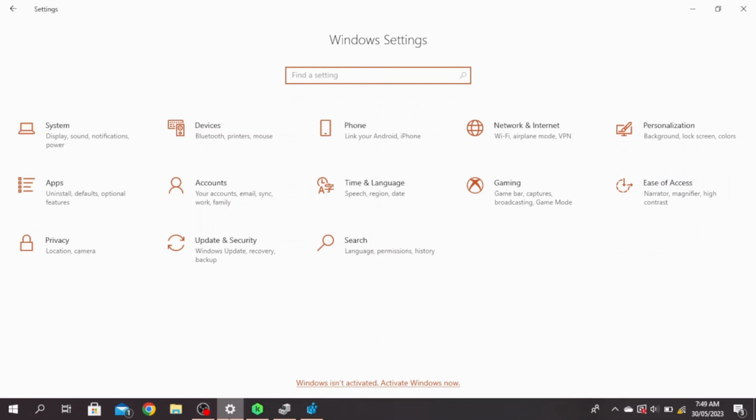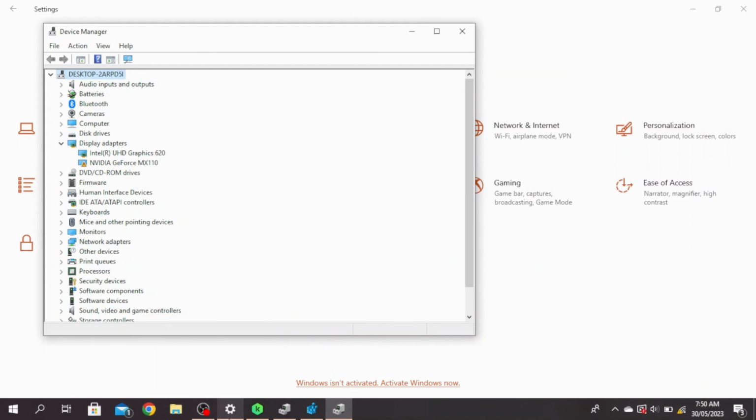So go ahead and where it says Find a Setting, type Device Manager and scroll down and press Enter. Click on Tab and then go all the way down to Mice and Other Pointing Devices and hit the right arrow key. And then, once you're here, go ahead and press Enter.